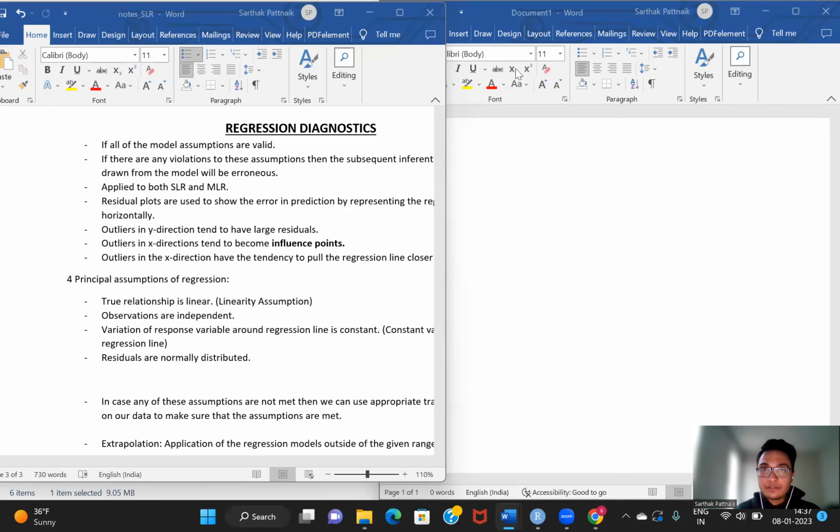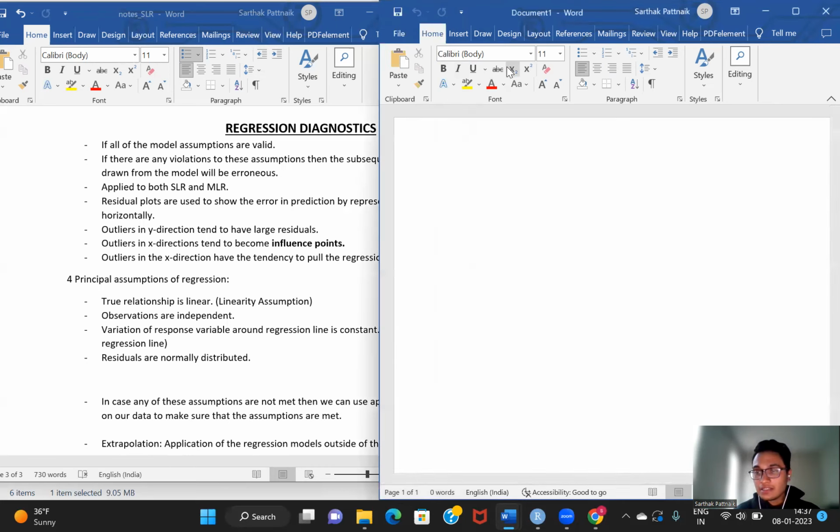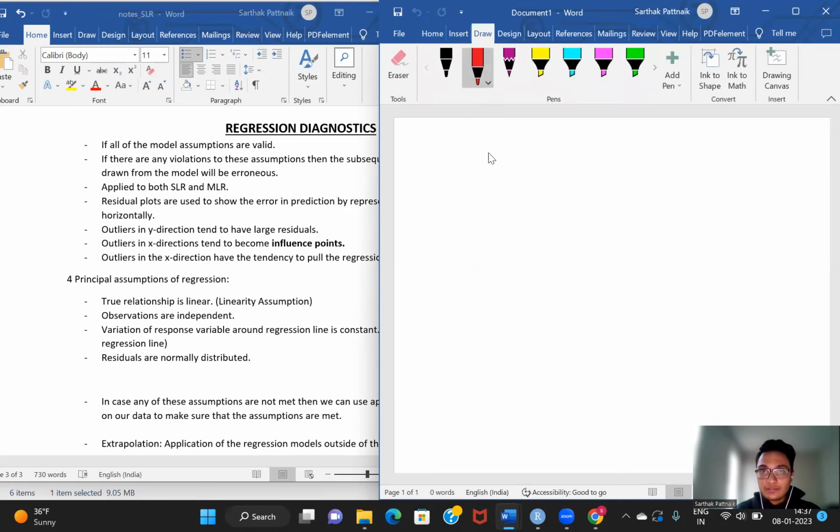But primarily, what you need to understand is what residual plots are. So basically, suppose you have a scatter plot that tells you about the association between a dependent variable y and an independent variable x, and the points are distributed like this.